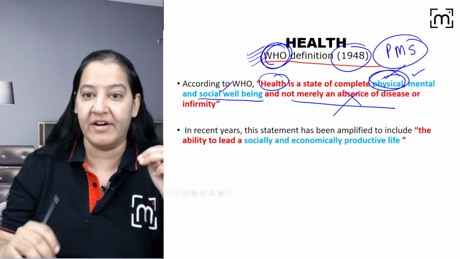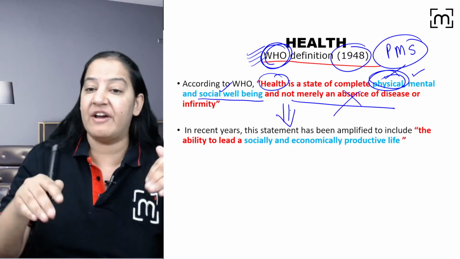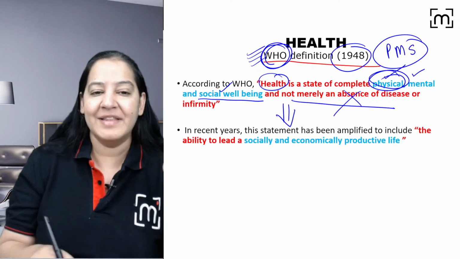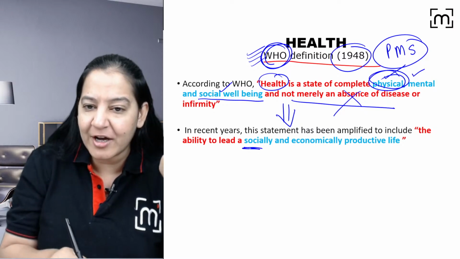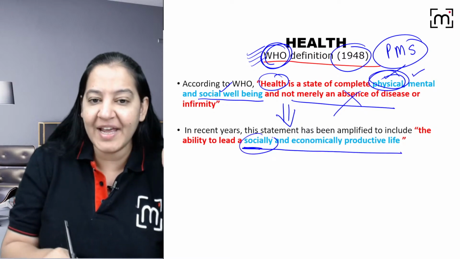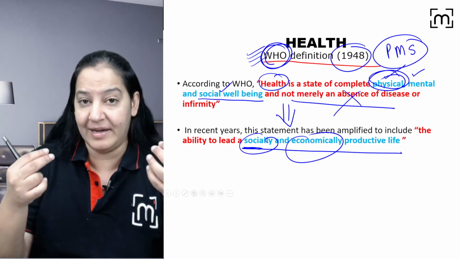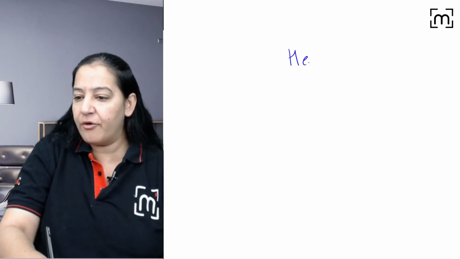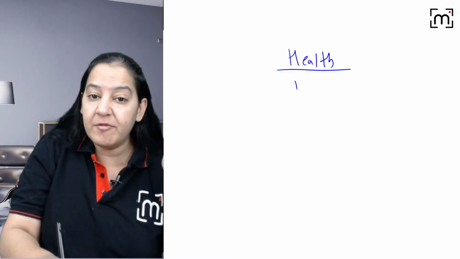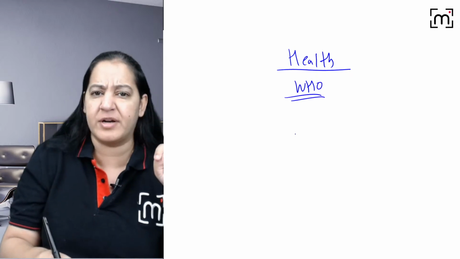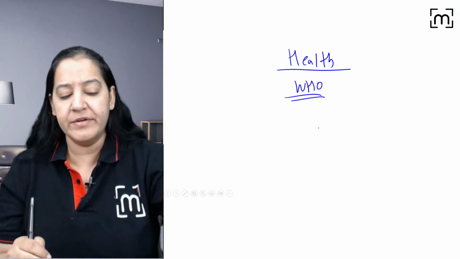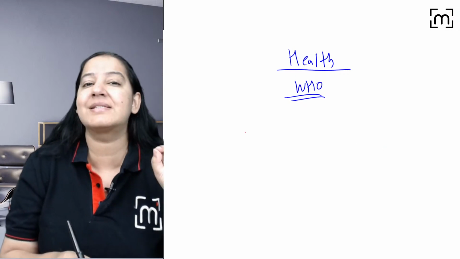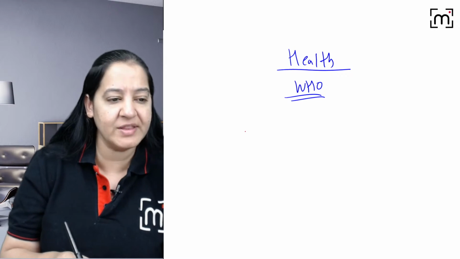Initially this definition was given, but later on, after many years, the definition was modified and we added two more components. What are the two more components? The ability to lead a socially and economically productive life. So to lead a socially and economically productive life, you require these components. So what is health? Can anyone of you define health for me? Please give me the WHO definition of health. Very important. It comes as a very short question in your university exam. The WHO definition of health given in 1948. So health is a state of three things. What are the three things?